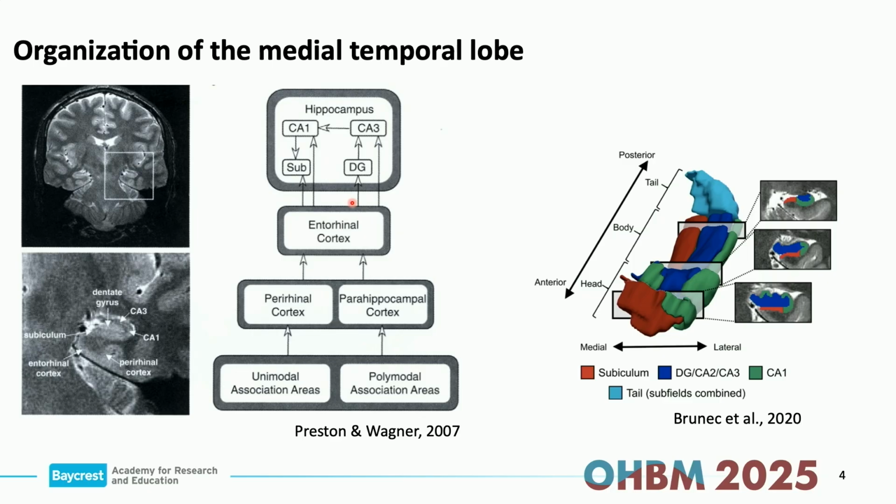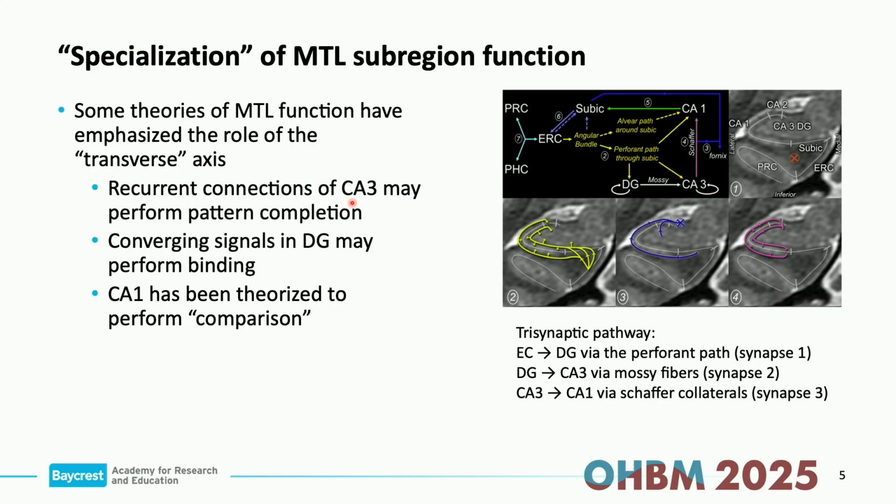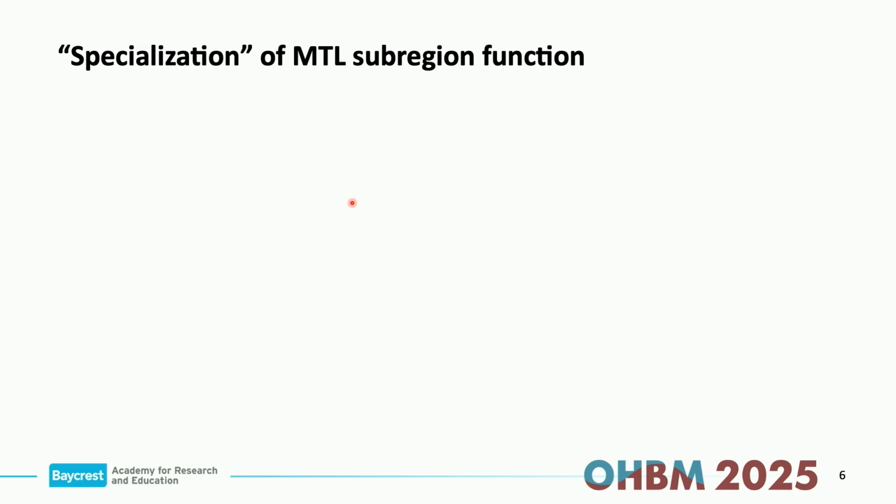Of course, both of these axes are probably important, not just one or the other, so transverse as well as long axis. Now, the theories that have focused more on the transverse axis organization have ascribed particular roles to subregions like CA3, dentate gyrus, and CA1, and you're going to hear a little bit more about that from Helena in her talk, so I'll let her cover that. And then when you look at the long axis organization, we see specialization, again, depending on where you are in the medial temporal lobe, anterior versus posterior.